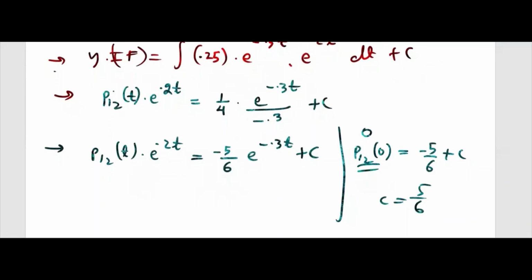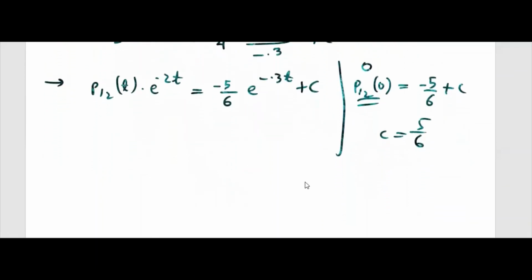Then P12(t) will be e power 0.2t, it's plus or minus, I think minus, this side it will come. We'll bring it later. That is equal to, c is 5 upon 6, you take common, 1 minus e power minus 0.3t.